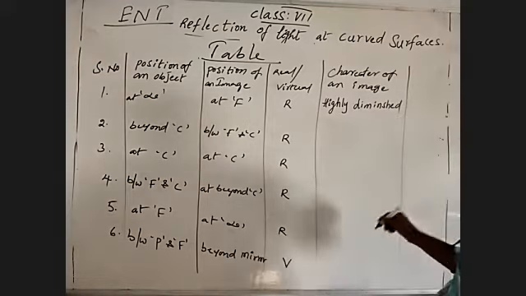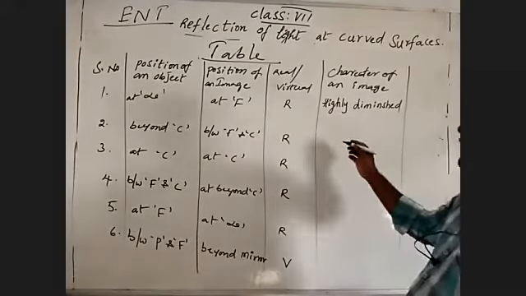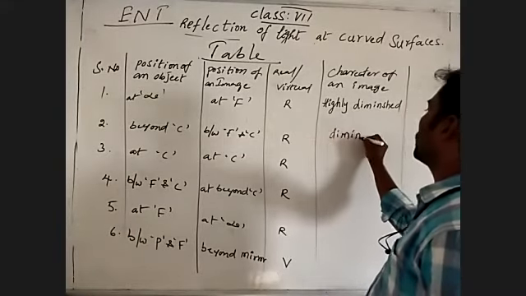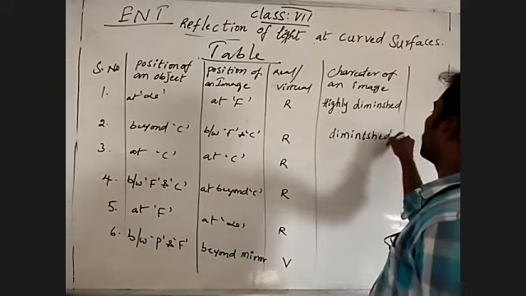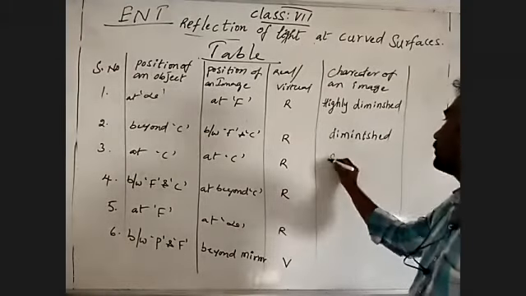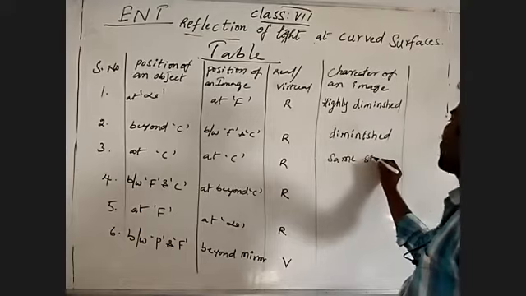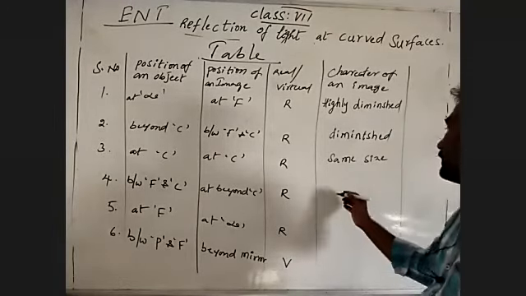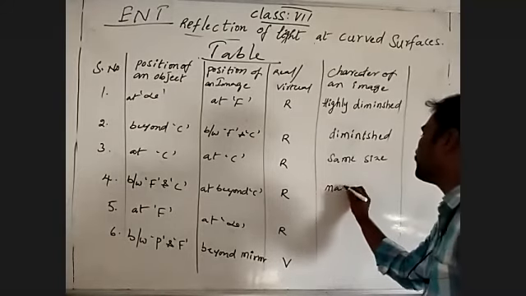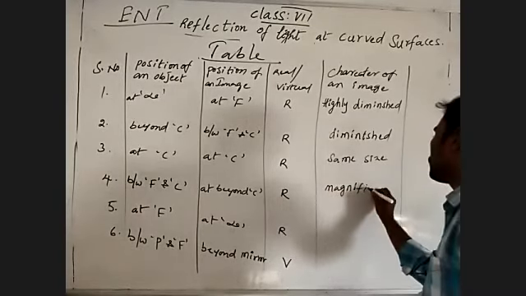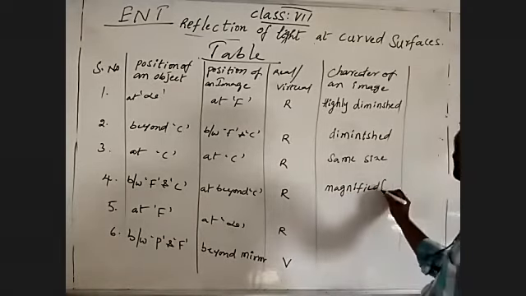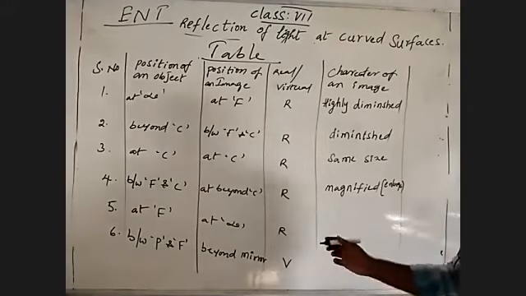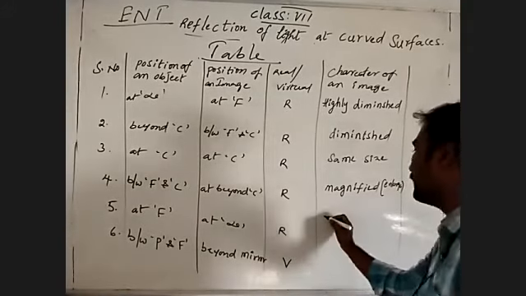And object beyond C, image formed between focus and center of curvature. What happened? It is diminished. At C, same size. Between F and C, image formed beyond C, so magnified or enlarged. What can you write? Enlarged. And at focus, highly magnified.